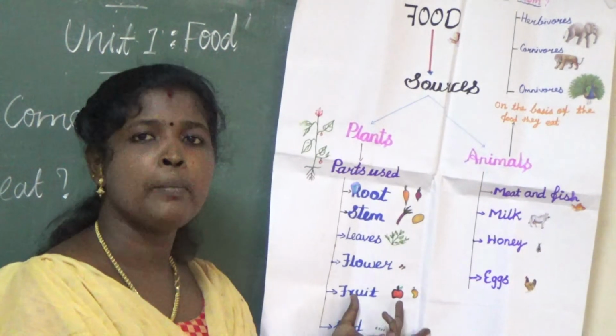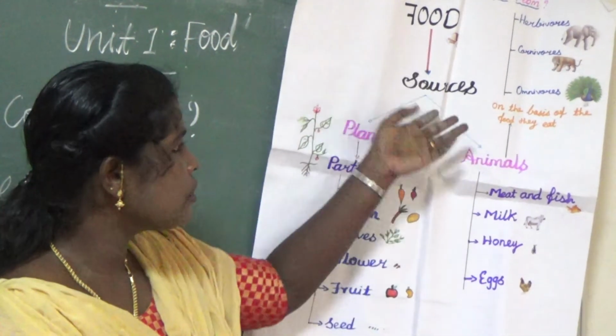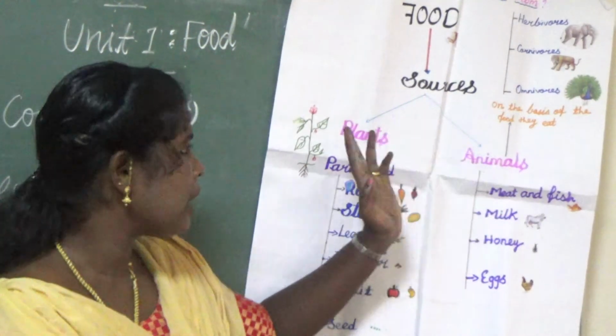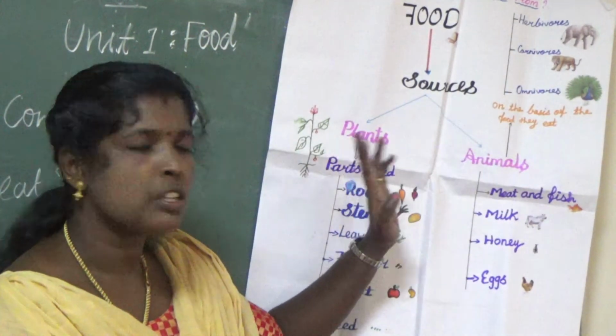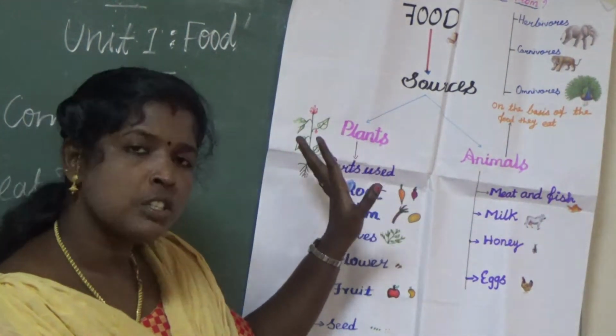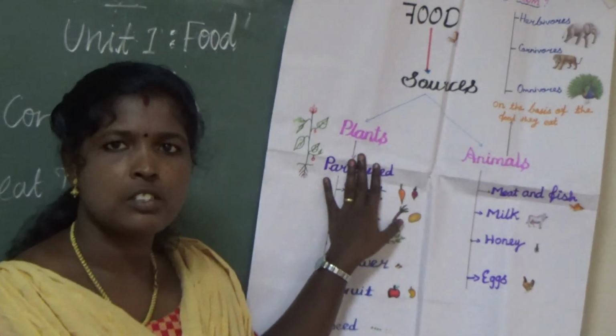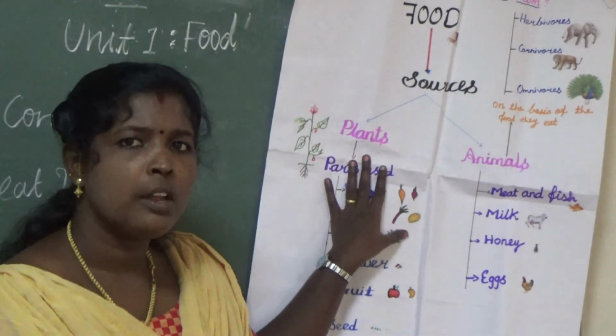Do you know what the main sources of food are? The main sources of food are plant and animal products. Most of the food items we get from plants. Why? Plants are producers. All the living organisms depend upon plants.